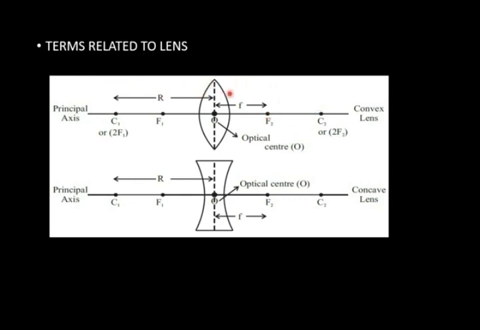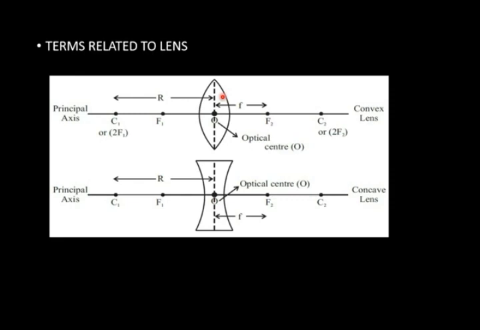If light comes from this side, it will pass through this point, and if light comes from this side, it will pass through this point. So there are first focus and second focus, because light can come from either side of a lens.